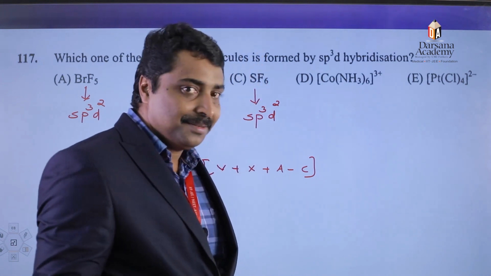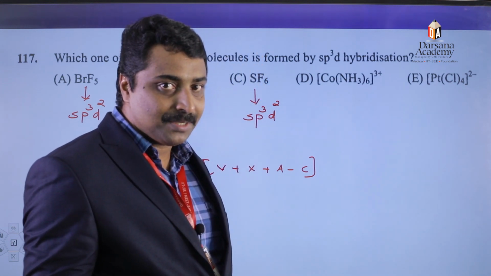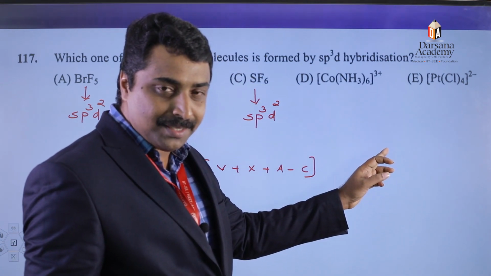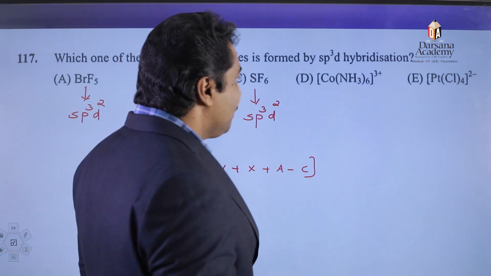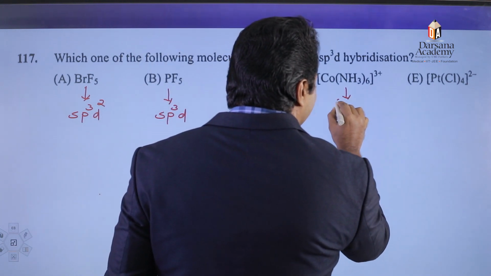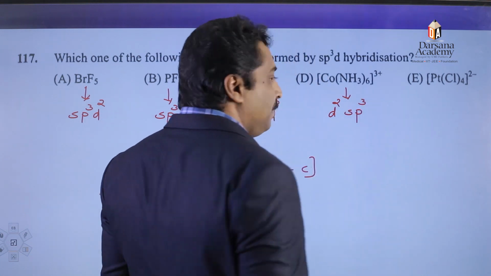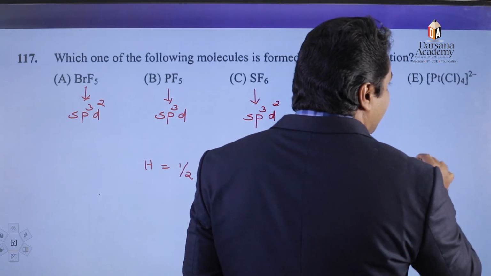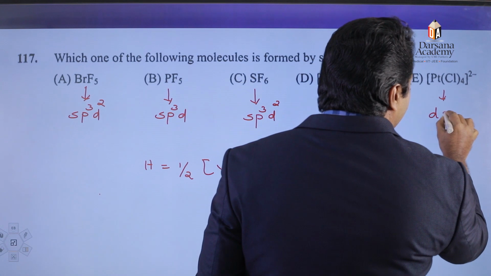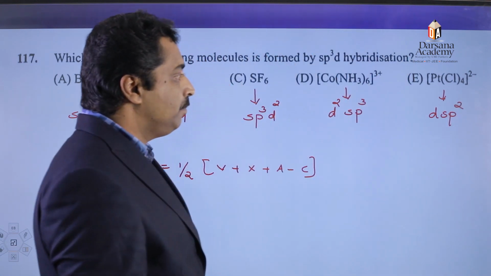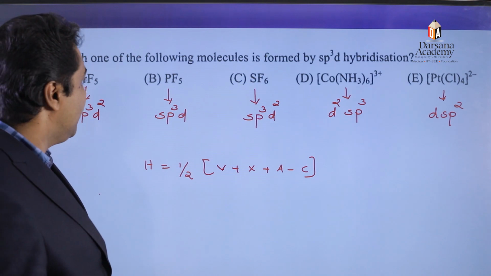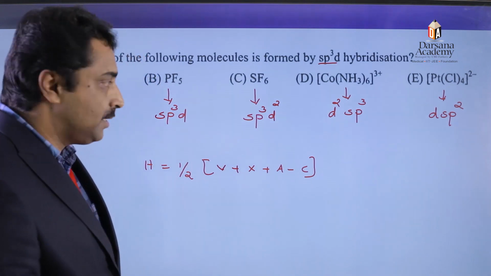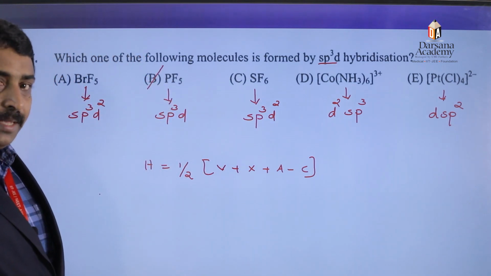Hexamine cobalt complex. So please keep it in mind related to this coordination compound. Normally NH3 is a weak field ligand, but in cobalt complex NH3 acts as a strong field ligand. Therefore here the hybridization is d2sp3 hybridization. Again, in the case of tetrachloroplatinate complex, the hybridization state is dsp2 hybridization. Therefore, from these 5 options, sp3d hybridization is phosphorus pentafluoride. So we need to find out sp3d hybridization. Therefore, the correct option is option number B.